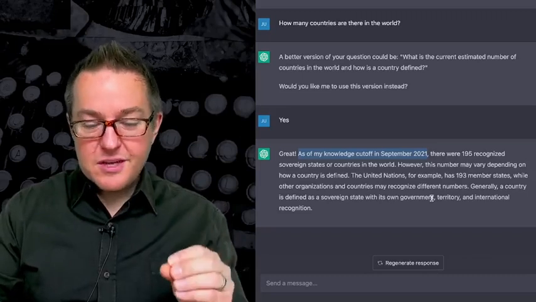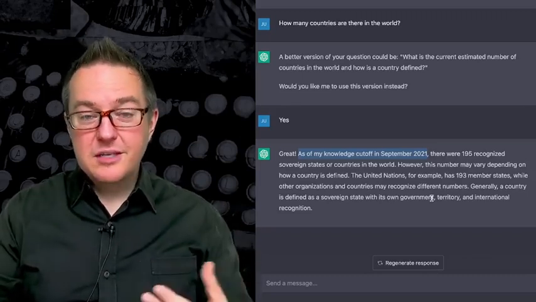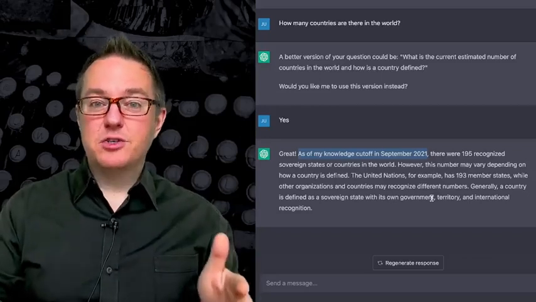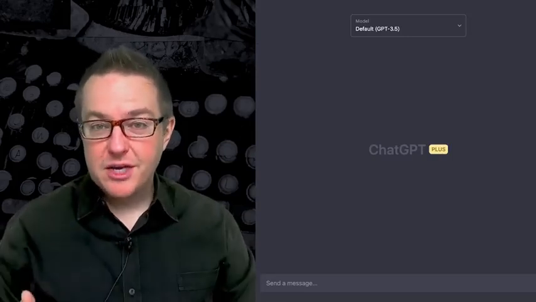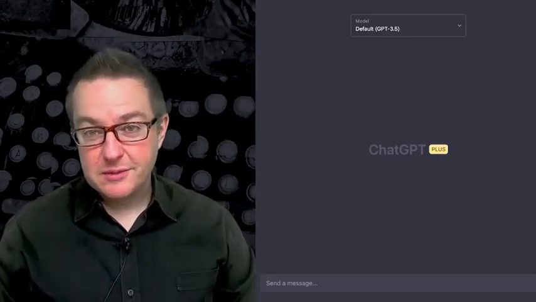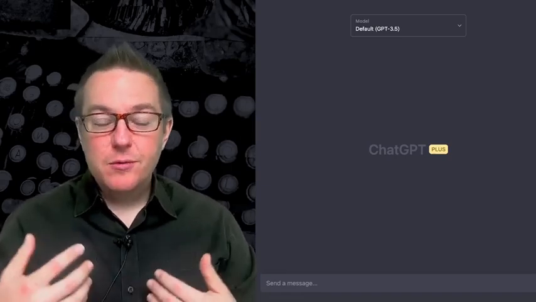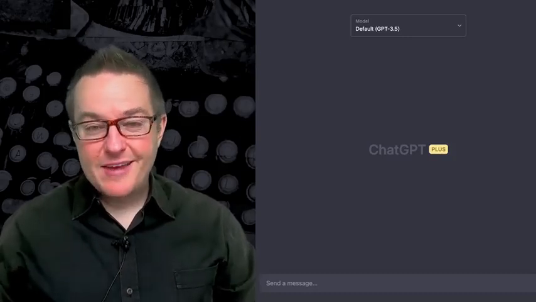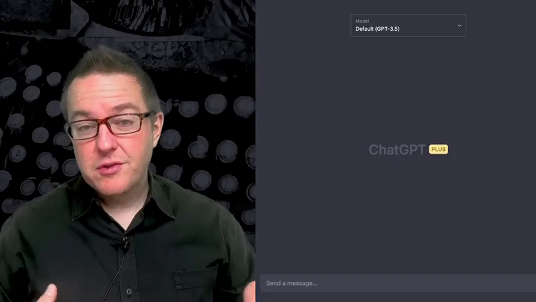So one of the other things that we may need to do for the large language model is we may need to remind it of what has happened since it finished being trained, and we can use a prompt to provide information to the large language model like ChatGPT about what happened after it was trained. So we can also use it to provide information that the large language model didn't have access to when it was trained, like our own private information or other things.